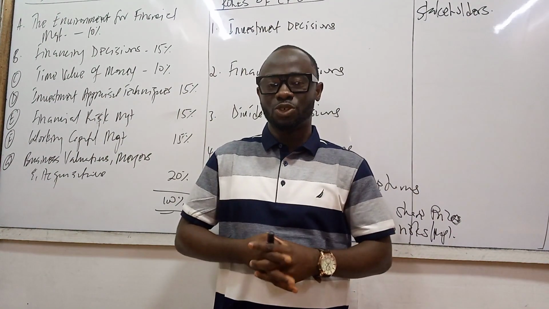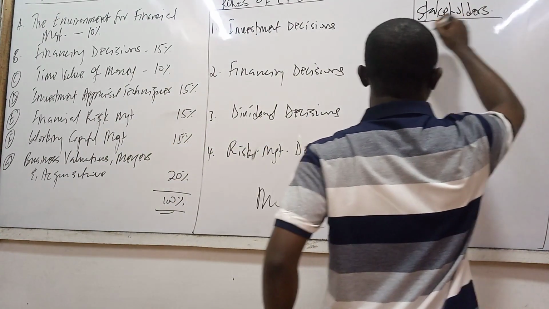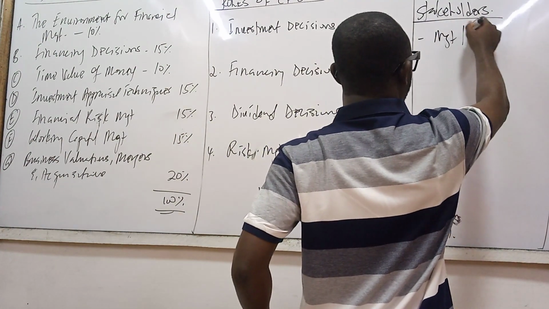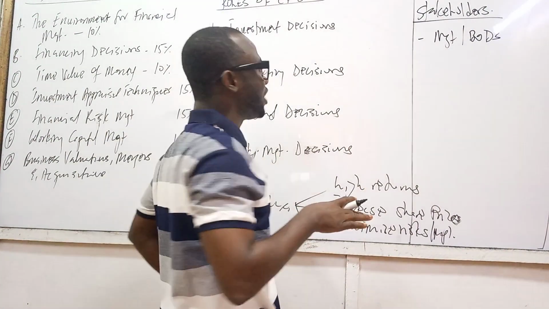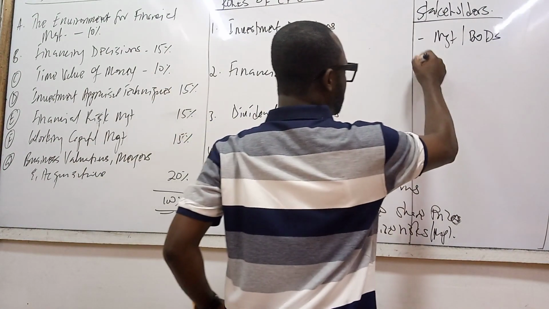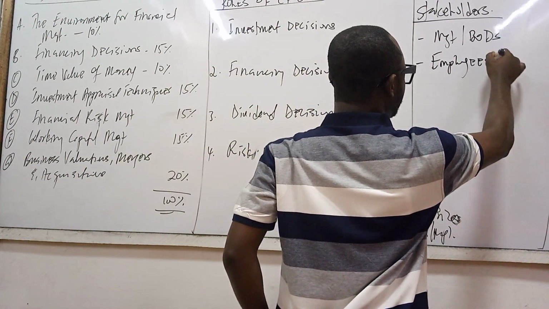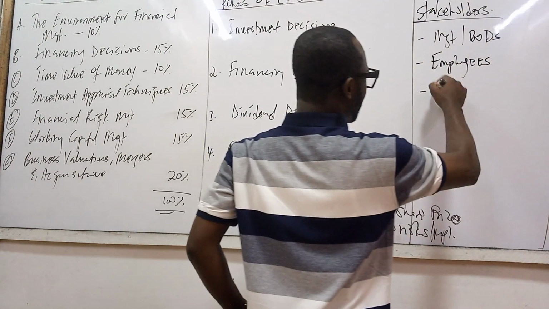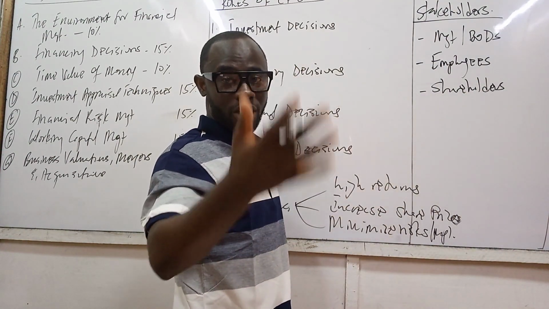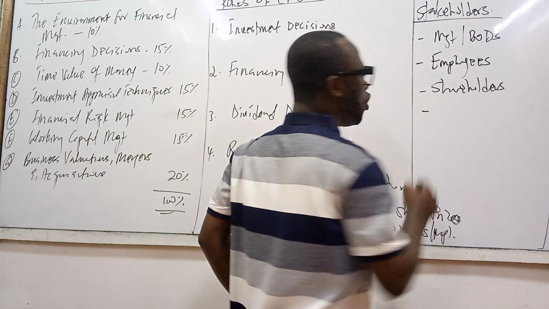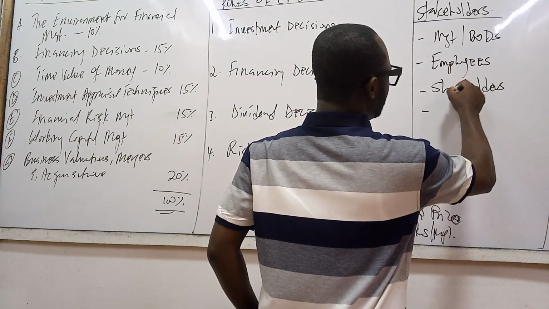It depends on the school of thought that we are applying, but in general, we can have stakeholders as follows. Number 1, the management or the board of directors. And we're going to be coming to these guys later on in our discussion when we start with the first aspect. Number 2, we're going to talk about the employees of the organization. Number 3, we're going to be talking about the people who give us the money, so the shareholders of the organization, very, very critical. And then number 4, we're going to be talking about the issue in relation to